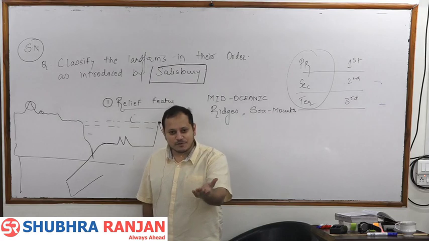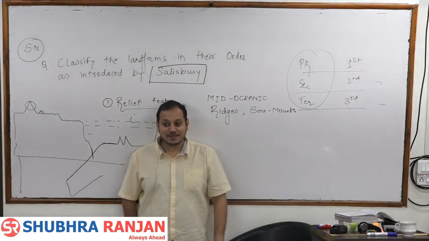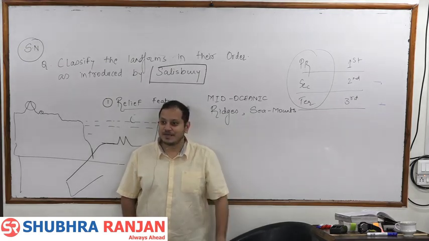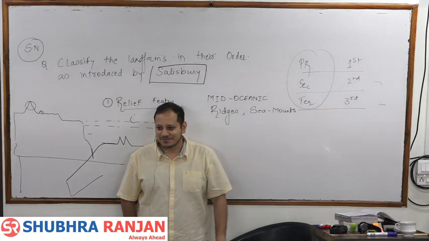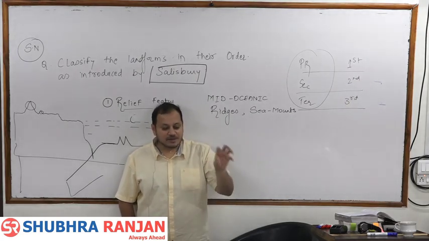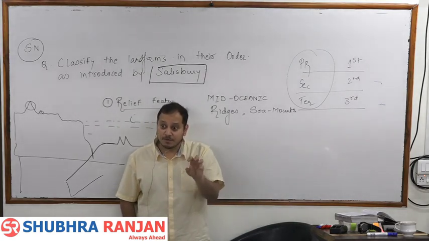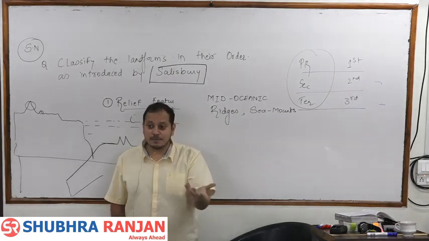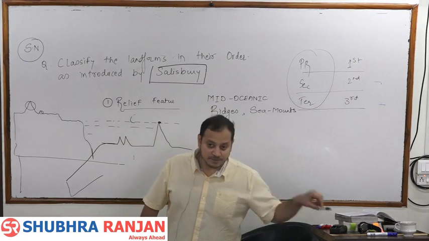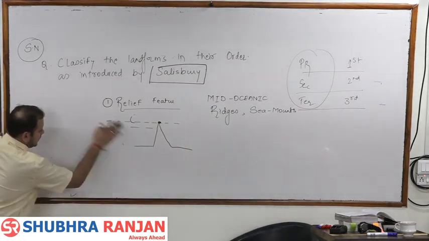Now, is the Great Plains endogenetic or exogenetic? Great Plains, where we are. Exogenetic. So how can we conclude? Remember, second order relief features means those formed due to endogenetic activities. Now there are some plains which are formed due to endogenetic activities also. How will plains be formed due to endogenetic activities? We don't have an example of that in India. But take a case.